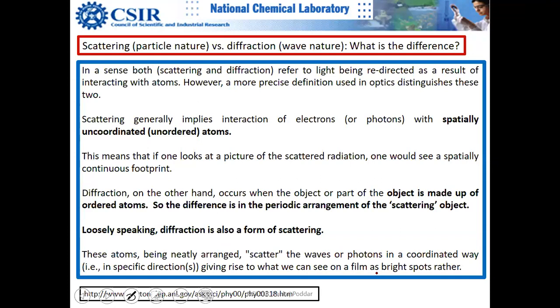Another difference between scattering and diffraction is that in order for diffraction to happen, you need the waves to be coherent, strictly coherent, and we will see the consequences of that in TEM.